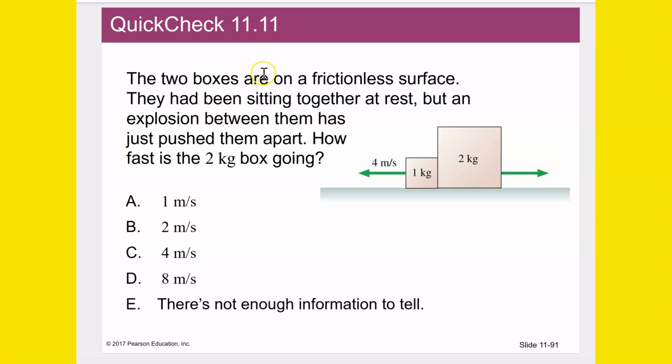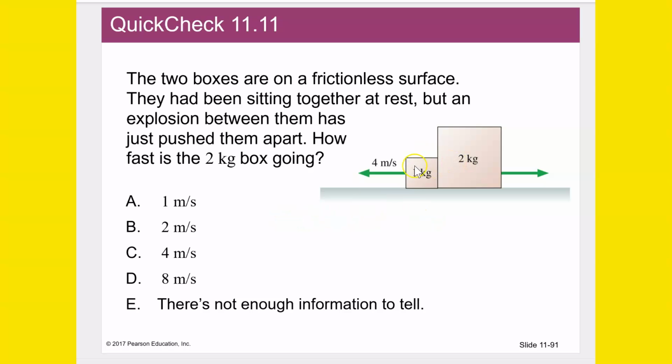Quick check 11:11. The two boxes are on a frictionless surface. They had been sitting together at rest, but an explosion between them has just pushed them apart. How fast is the 2-kilogram box going? All right, you can think about it. Pause it if you need a little time to think about it.